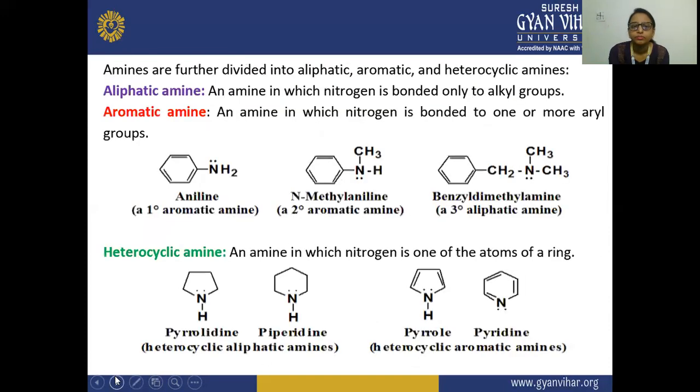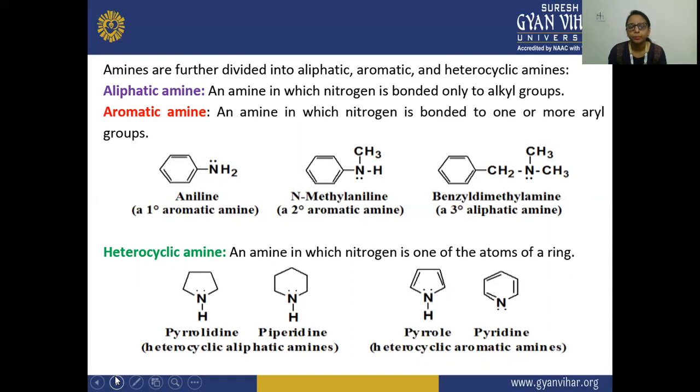Next, amines are further divided into aliphatic, aromatic, and heterocyclic amines. So here amines are divided into these three categories: aliphatic, aromatic, heterocyclic.